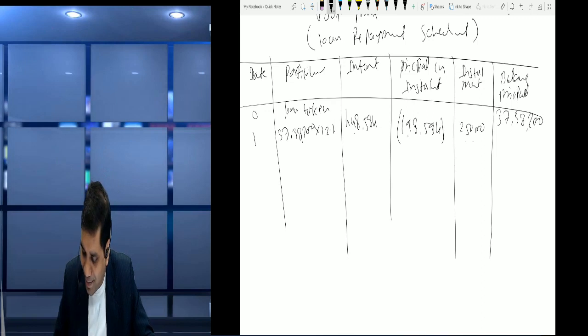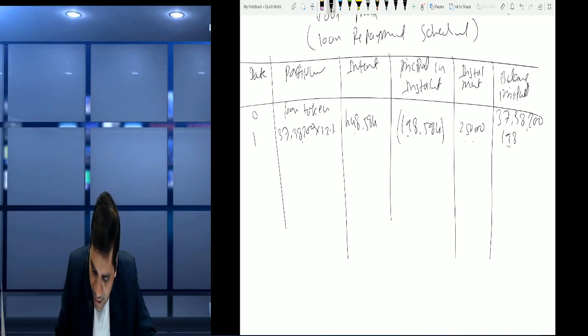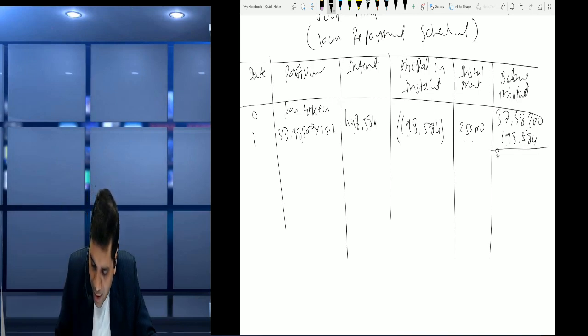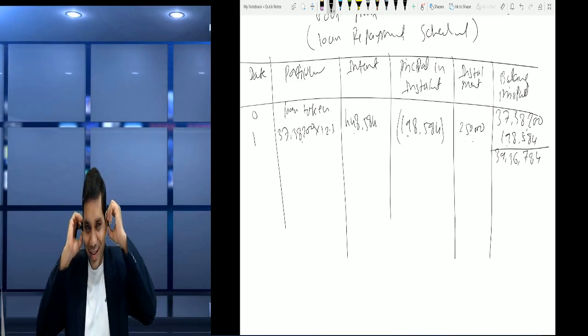So you can add in this 198,584, then add करके देखो friends कितना आता है. 37,38,200 we added, so it's become 39,36,784 in the first year.